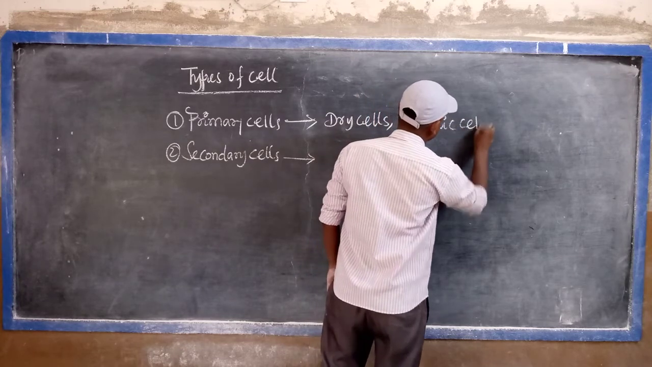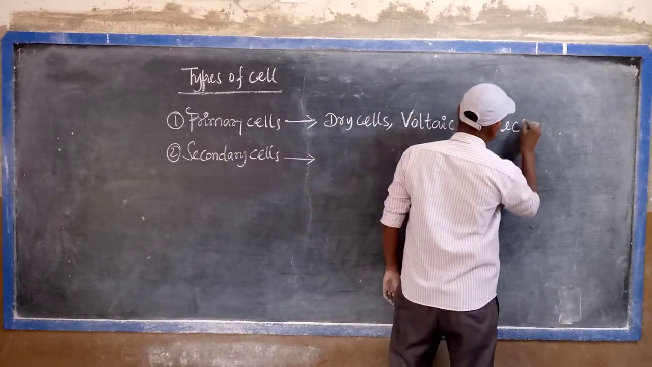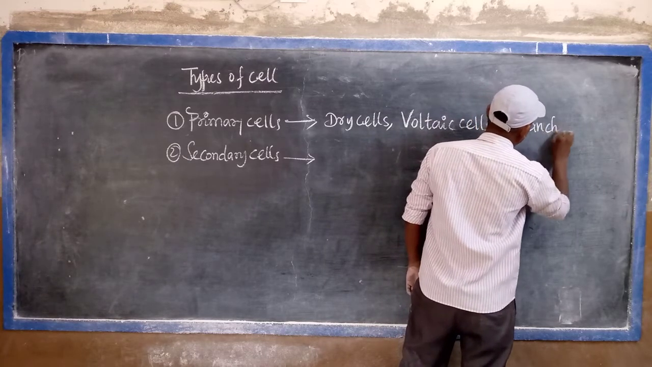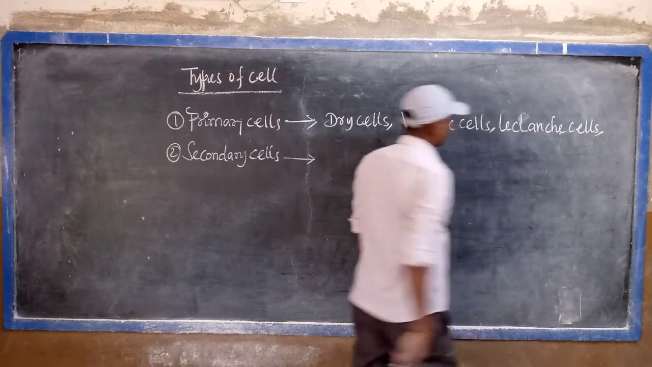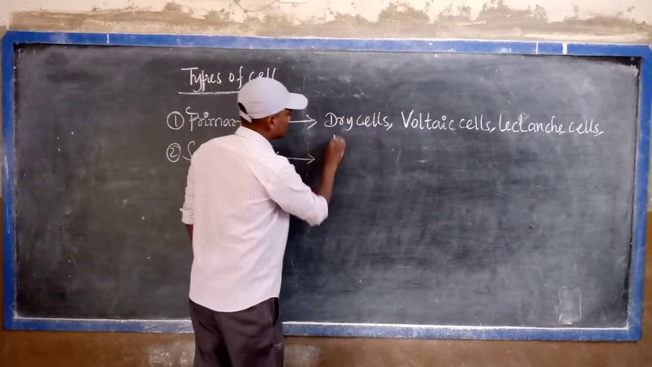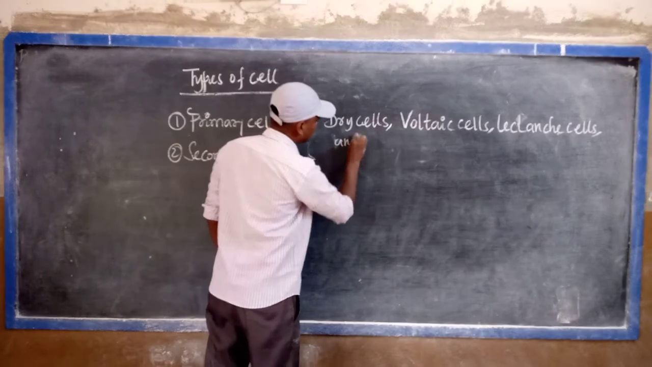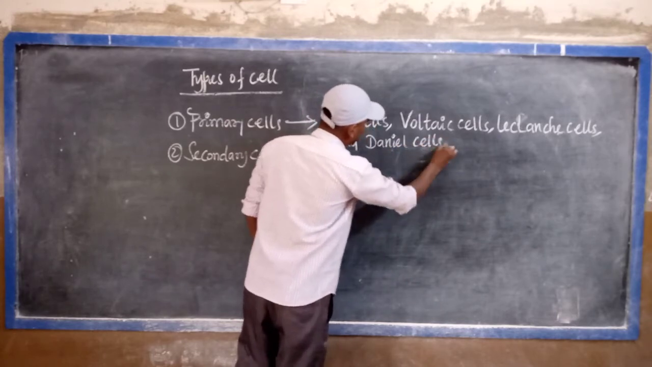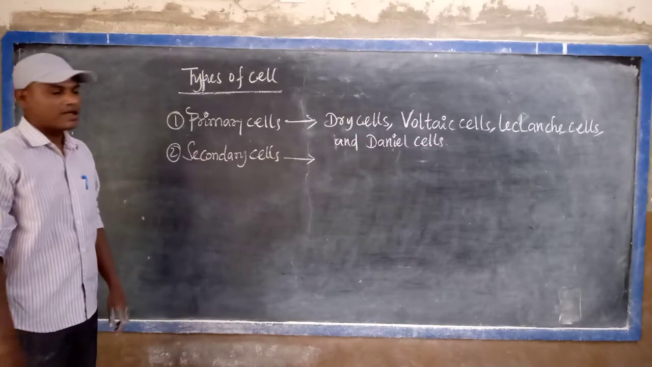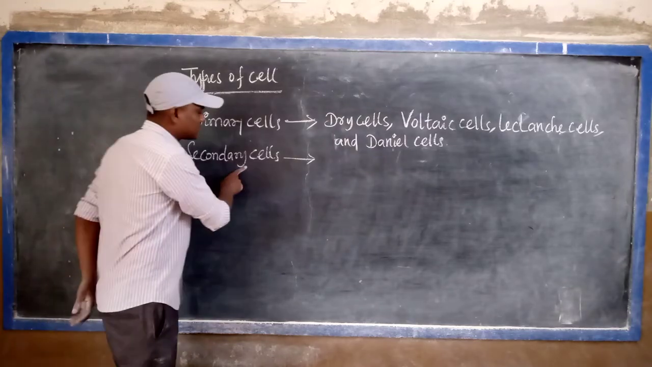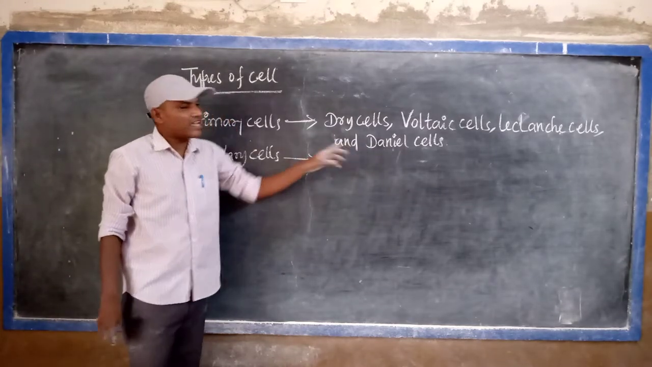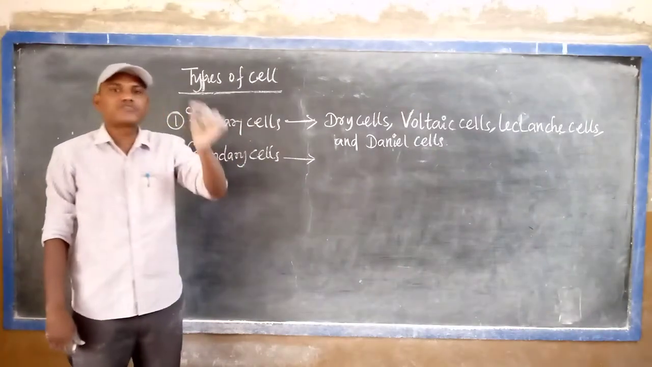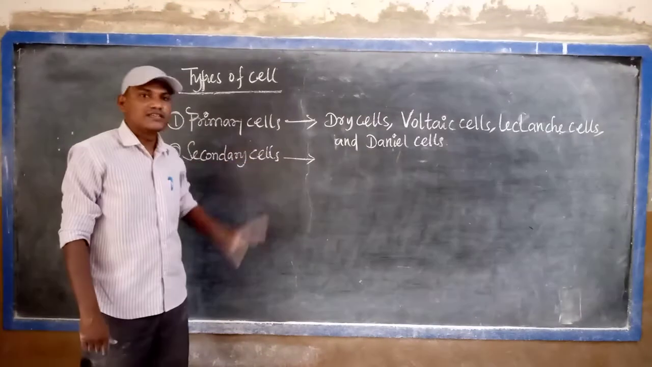Dry cells, voltaic cells, Leclanche cells, and Daniell cells. These are the best examples of which cells? Primary cells. Secondary cells: a cell which produces current in the circuit by a chemical reaction, but is charged again after use, is called a secondary cell.